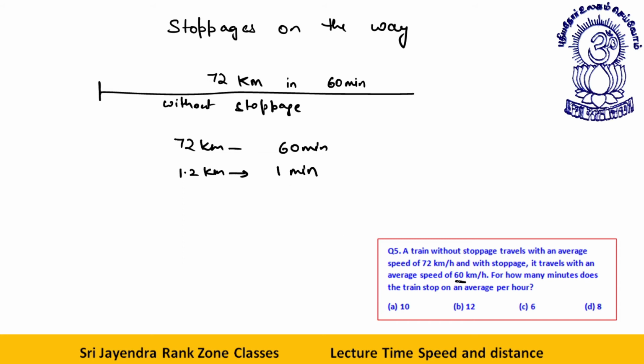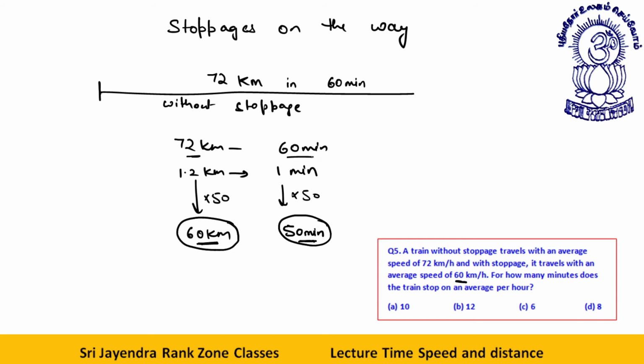Now, how much does the train travel with stoppage? 60 kilometer. If I multiply 1.2 by 50, it will be 60 kilometer. So this will be 50 minutes. What's happening, dear students? The train is traveling 60 kilometer in 50 minutes.